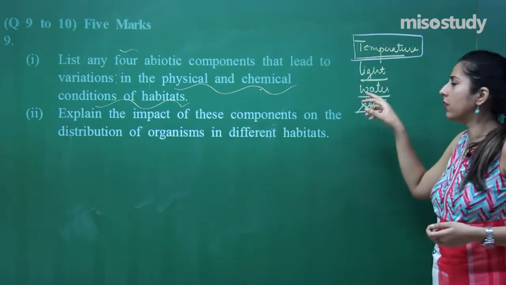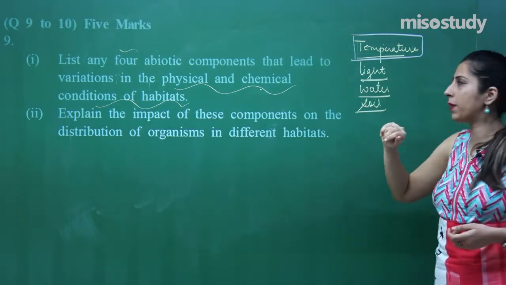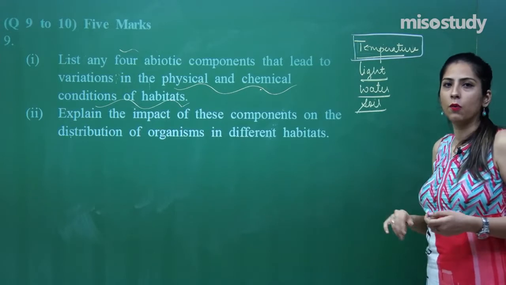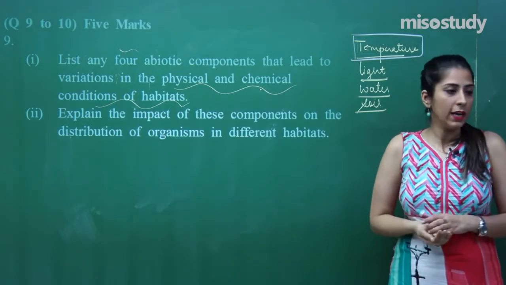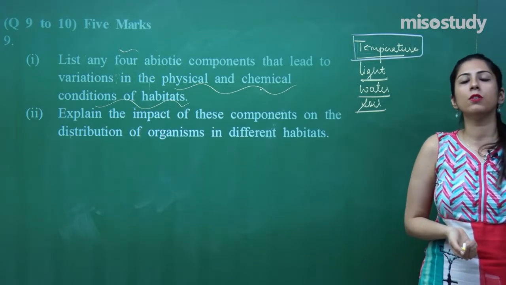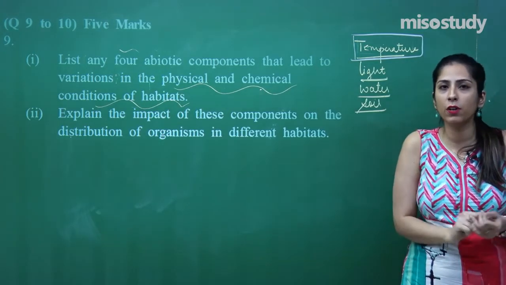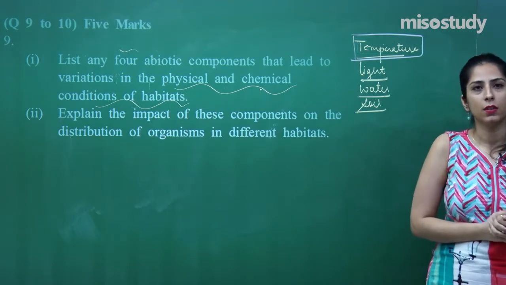Photoperiodism we have already studied. So, in this you can take an example of photoperiodism. Next is water. Water we know is also very important. For every reaction water is important. Even let us talk about the fishes. The fishes which live in fresh water will not be able to survive in sea water, right.